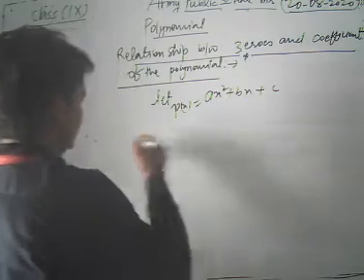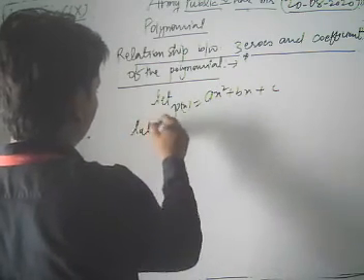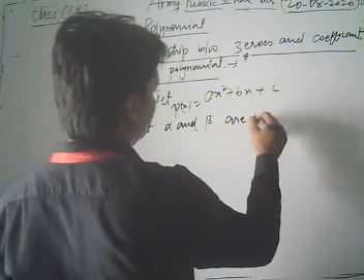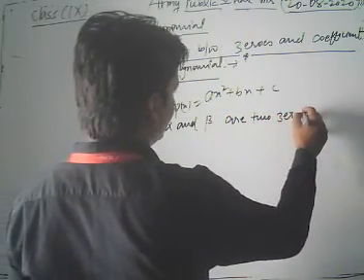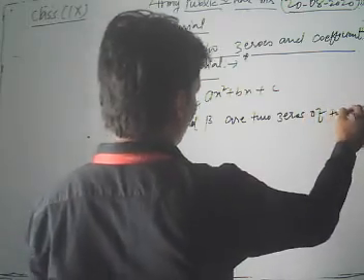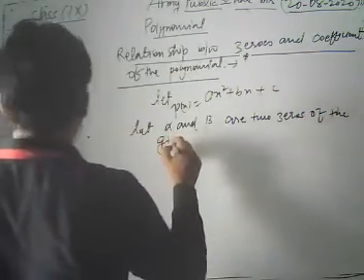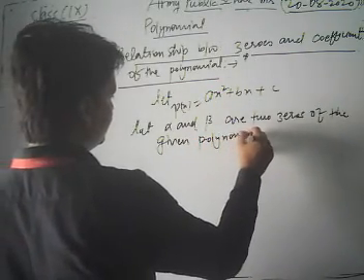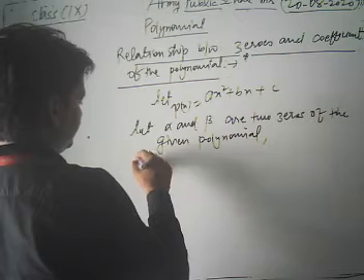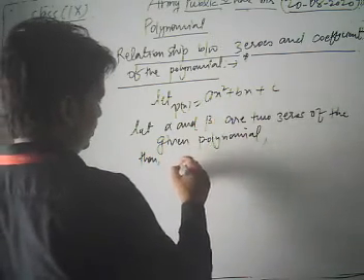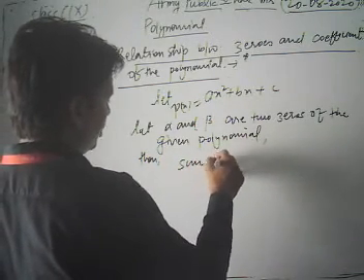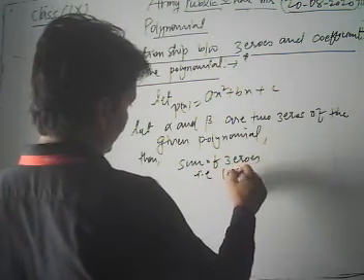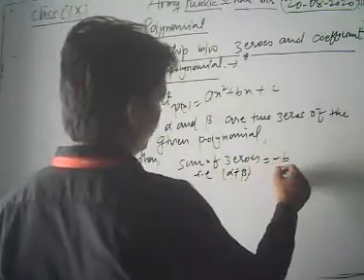Here let alpha and beta be the 2 zeros of the given polynomial. Then the sum of zeros, that is alpha plus beta, is equal to minus b upon a.